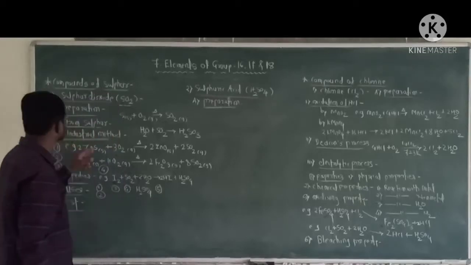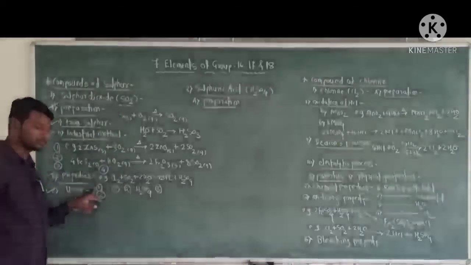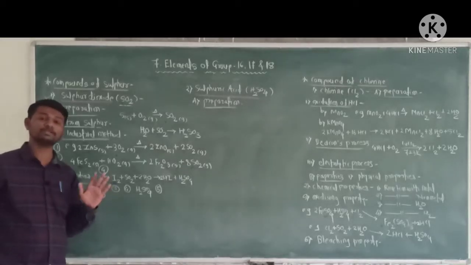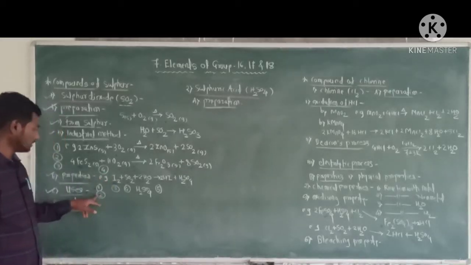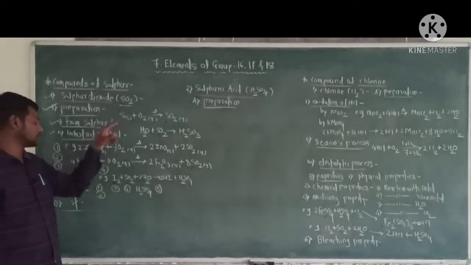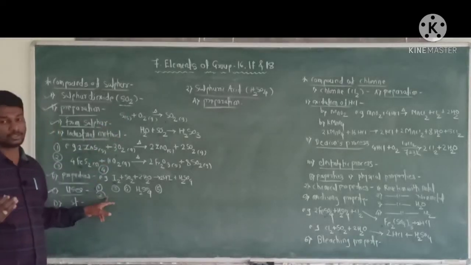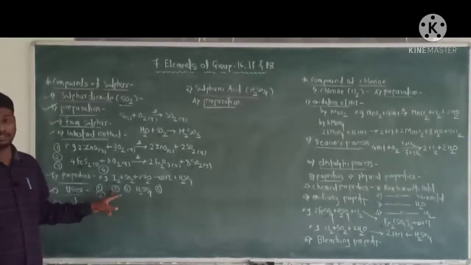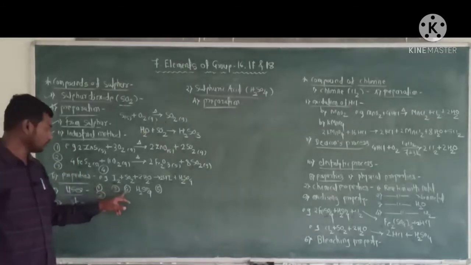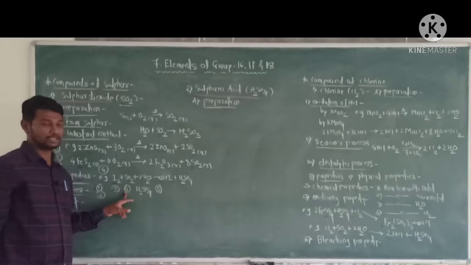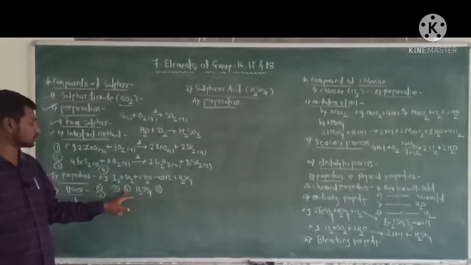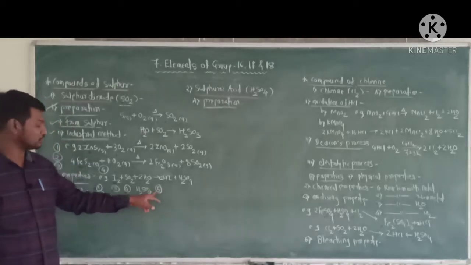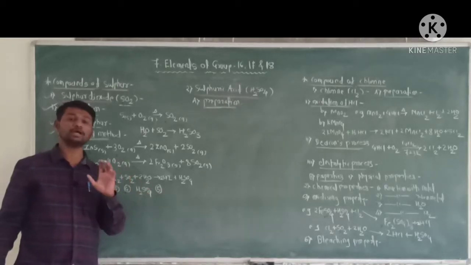The uses of sulfur dioxide. First use, sulfur dioxide is used in the refining of petrol and sugar. Second, liquid sulfur dioxide is used as a solvent. Third use, as a preservative. Fourth use, in the manufacturing of sulfuric acid. And fifth, in the bleaching of wool and silk.